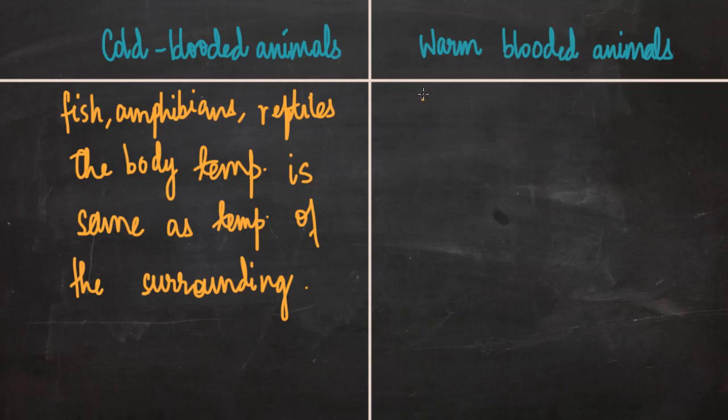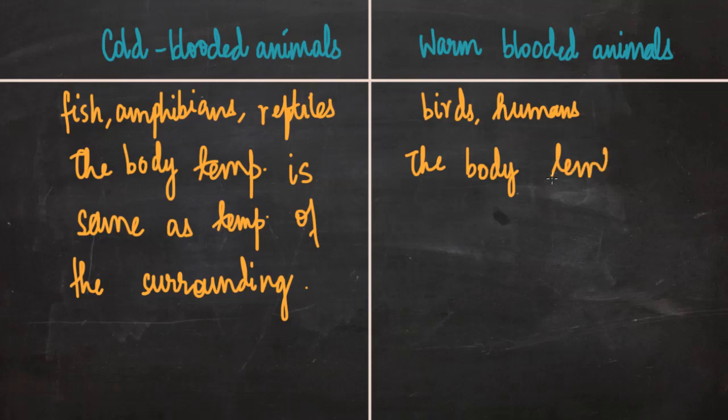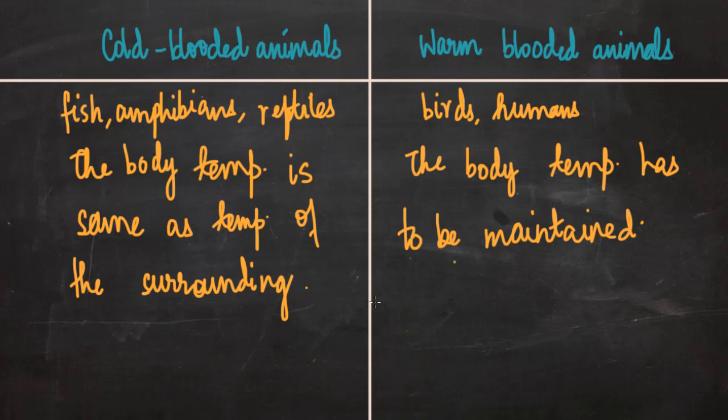However, in the case of warm-blooded animals such as birds, humans and other mammals, their body temperature has to be maintained continuously. The body temperature is not the same as temperature of the surroundings. So if body temperature has to be maintained, this is going to need a lot of extra energy.